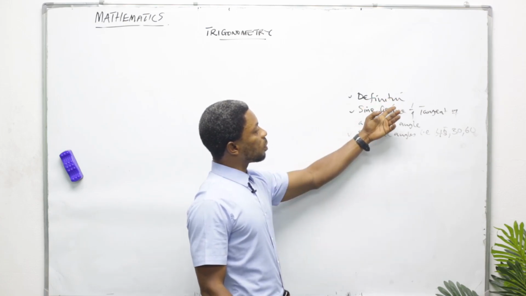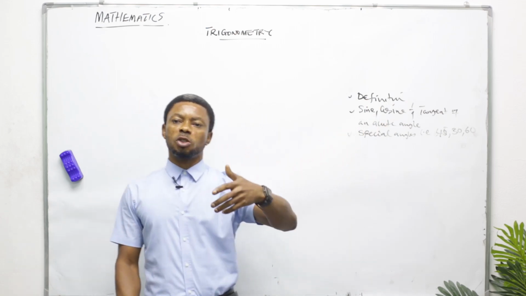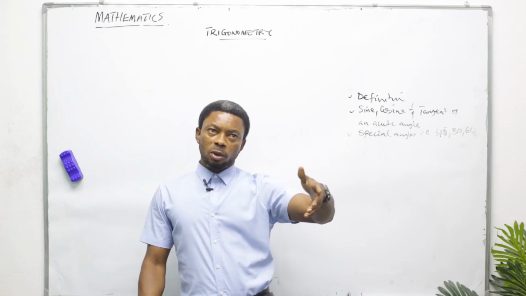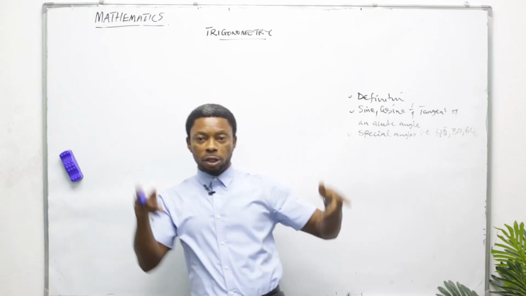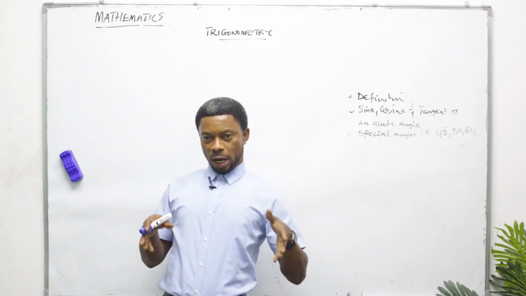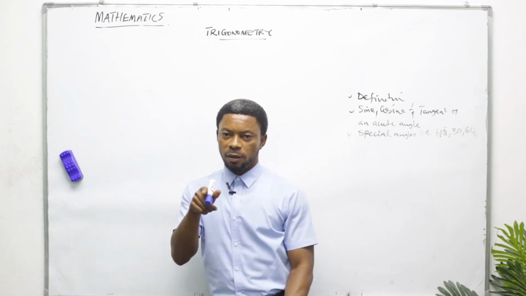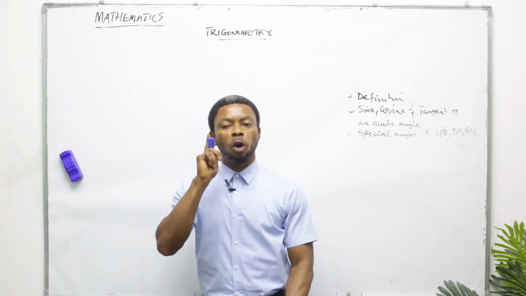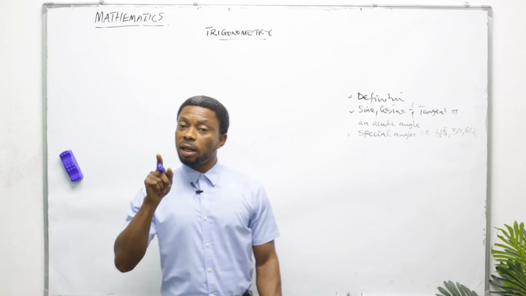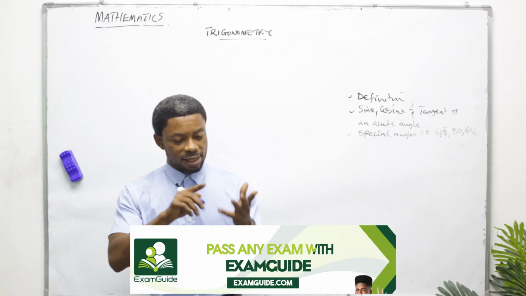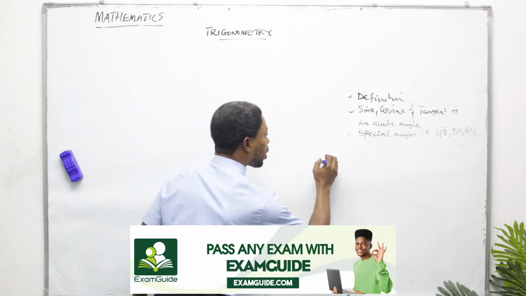So what is trigonometry? If you are being asked, what will you say? Somebody will say trigonometry has to do with maybe drawing of a shape. Yes, not too bad. But hear me, trigonometry is the study of triangles in their relations to their sides and angles.